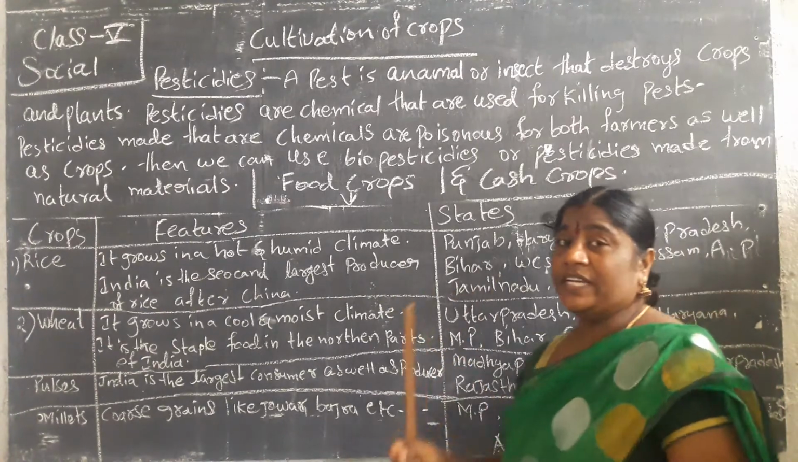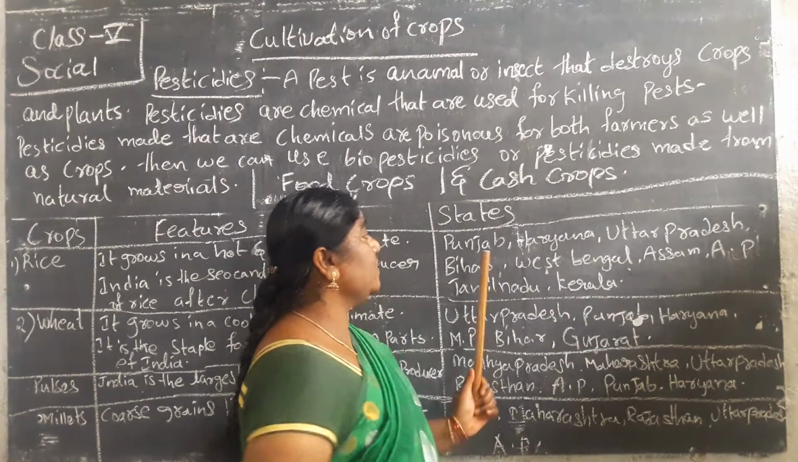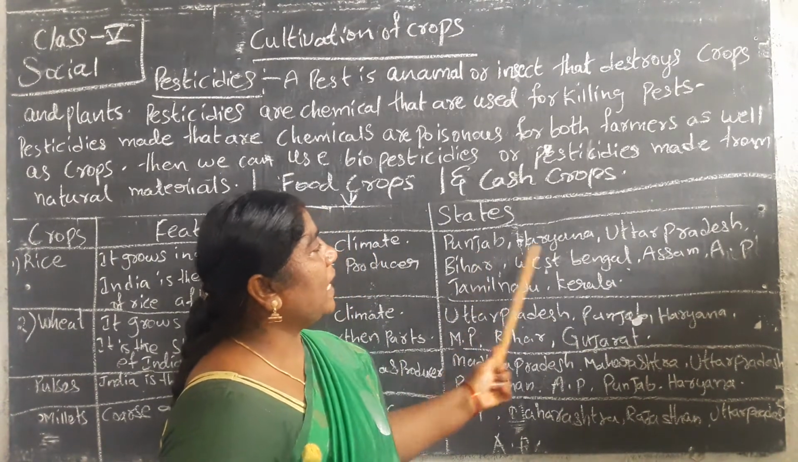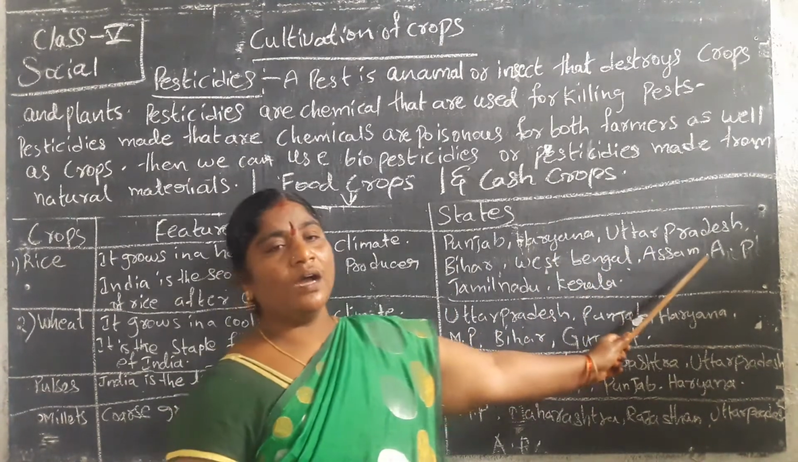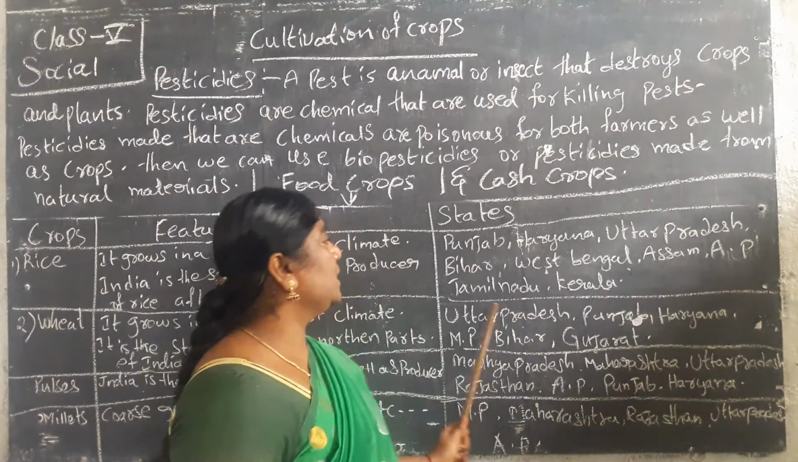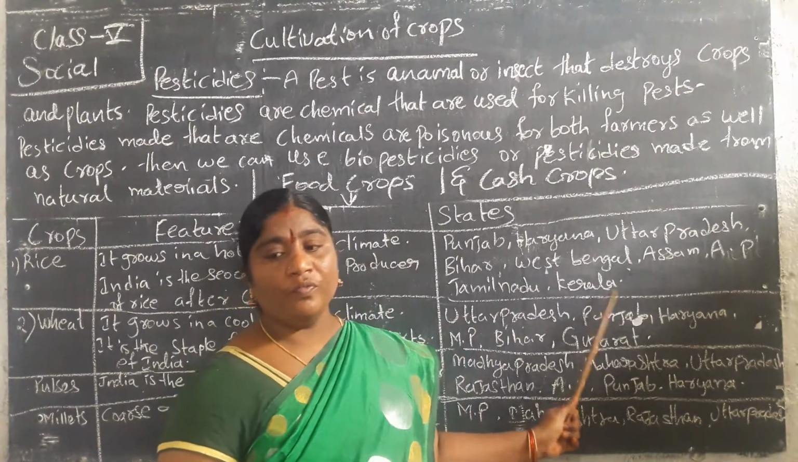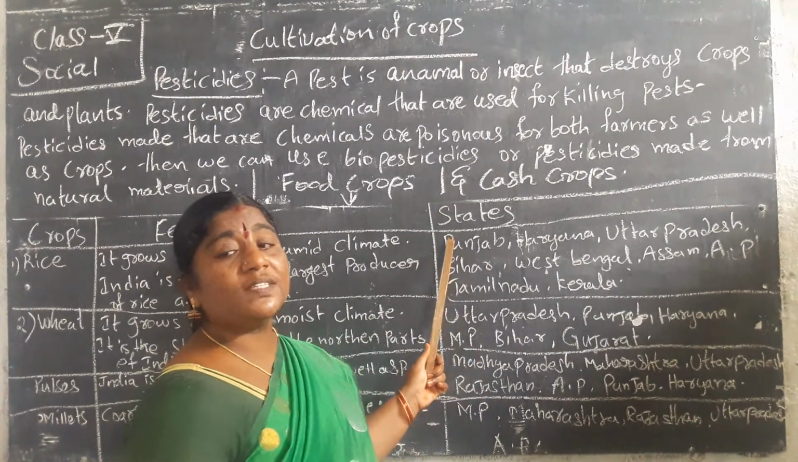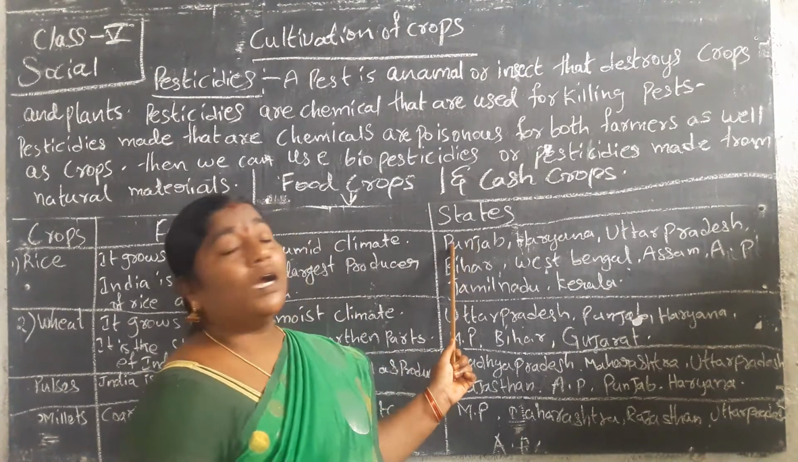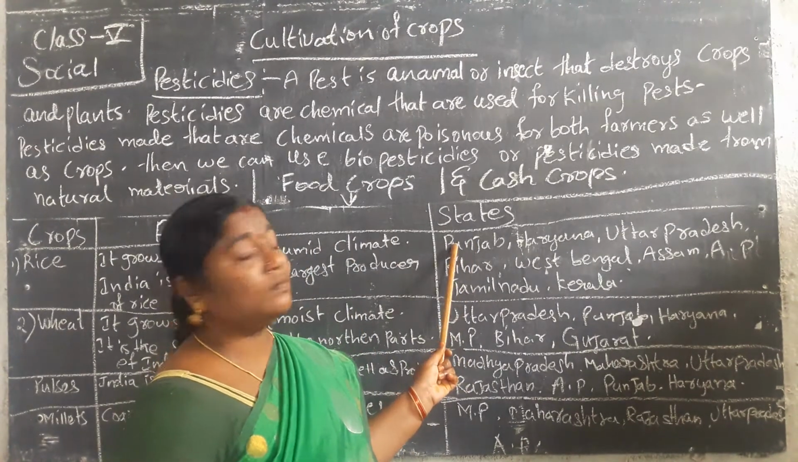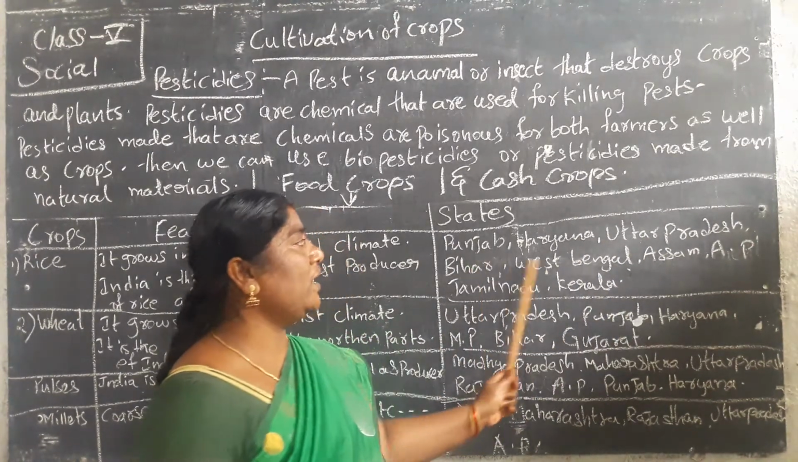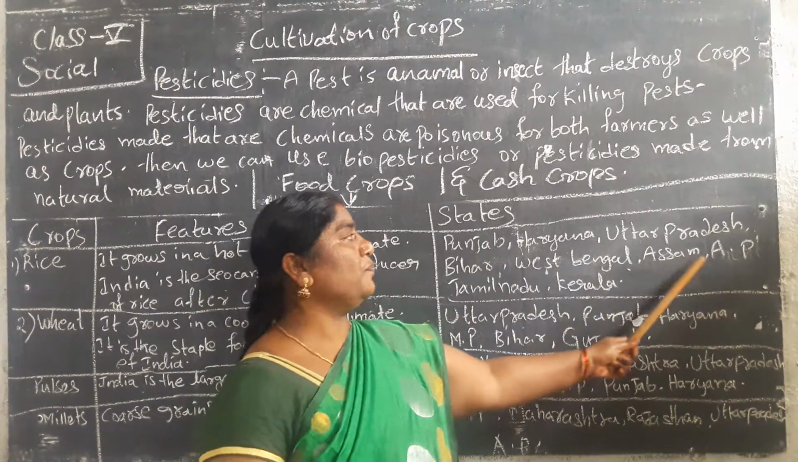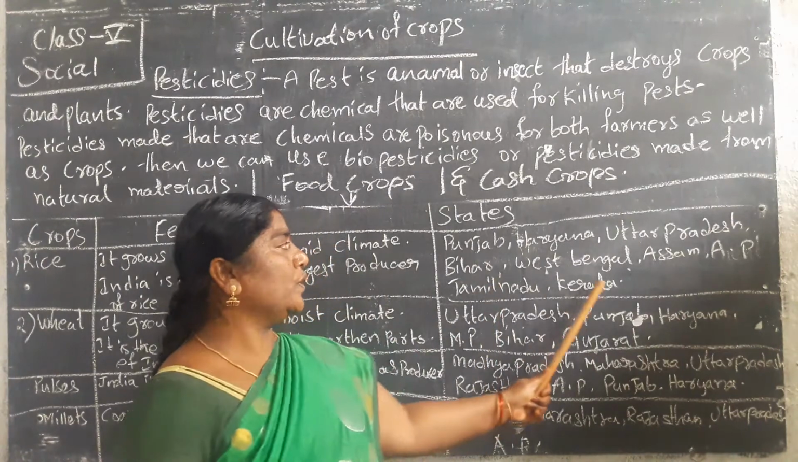In India, the states producing rice are Punjab, Haryana, Uttar Pradesh, Bihar, West Bengal, Assam, Andhra Pradesh, Tamil Nadu, and Kerala.